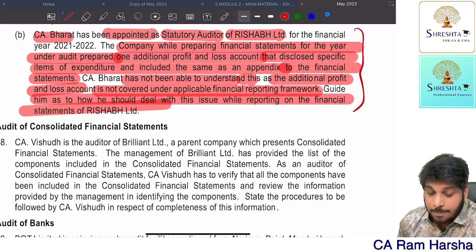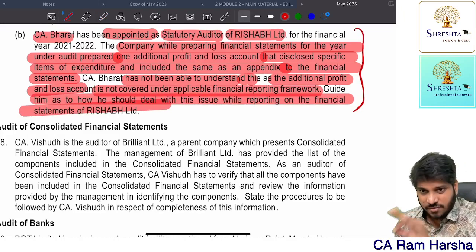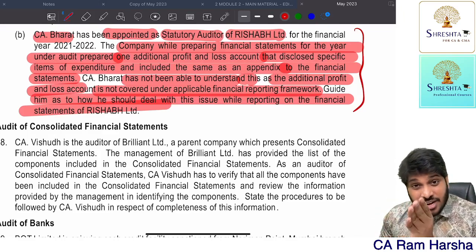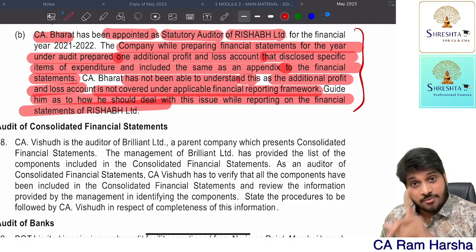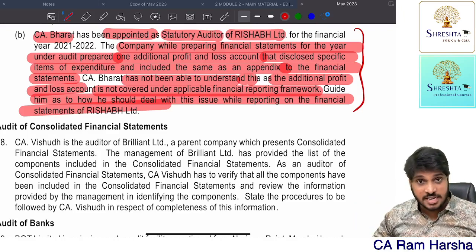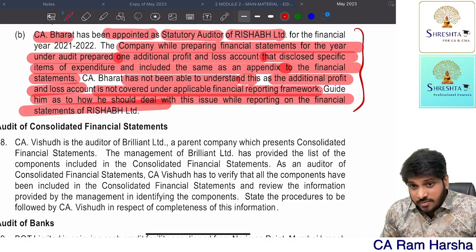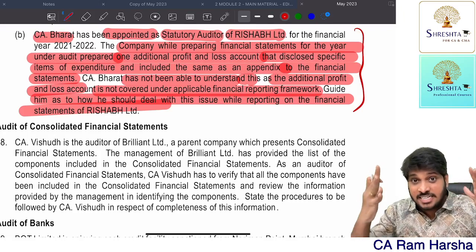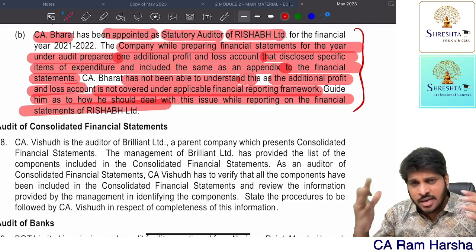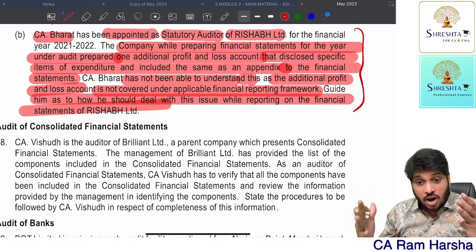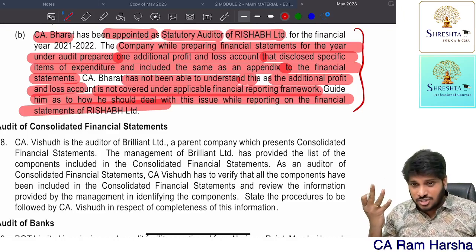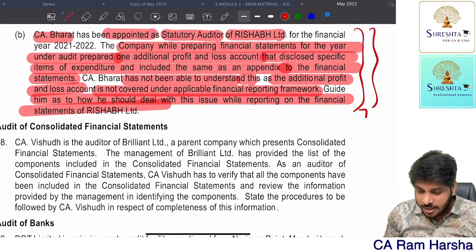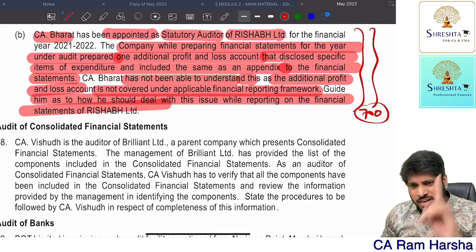This is nothing but supplementary information presented along with the financials. If supplementary information is presented along with the financials, clearly differentiated from the financial statements, then it is not an integral part, and the auditor's opinion will not cover that. If the supplementary information is presented as integral to the financials and is not clearly differentiated from the financial statements, then the auditor's opinion will also cover that additional information. This is regarding SA 700 supplementary information related question.